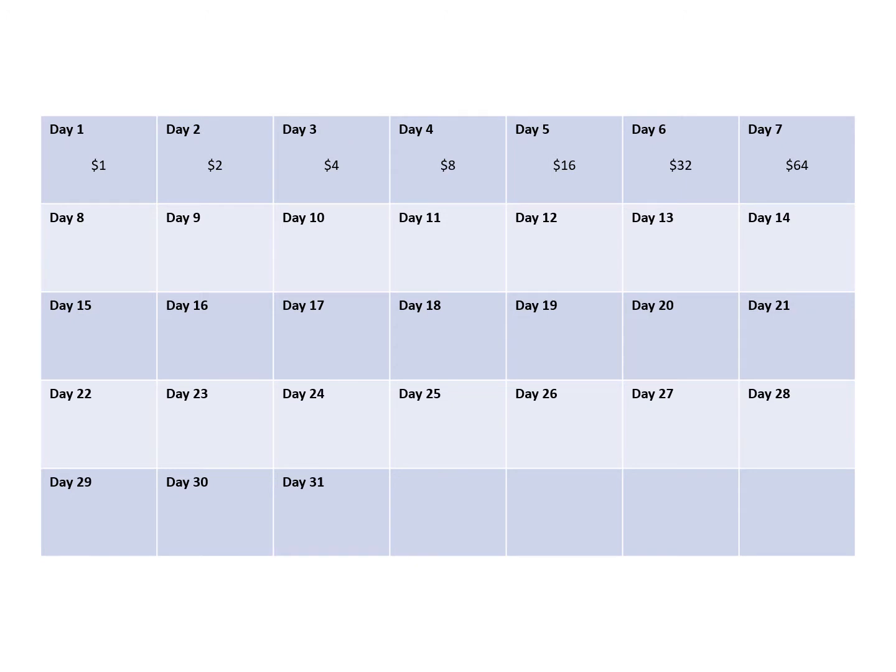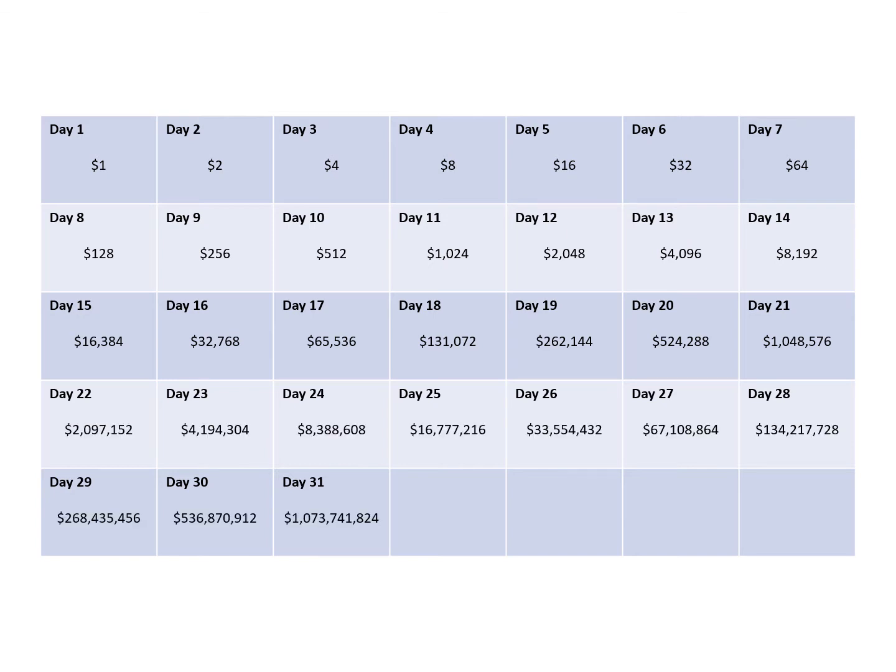Fast forward to 3 weeks later at day 21, the $1 already turns into slightly more than $1 million. In just 3 weeks, we have become a millionaire. Let's continue to see what happens if we wait for another 10 days until day 31. Wow, on day 31, the $1 is now more than $1 billion.